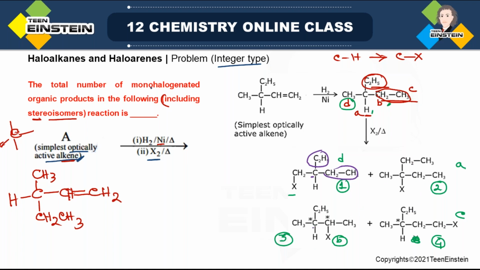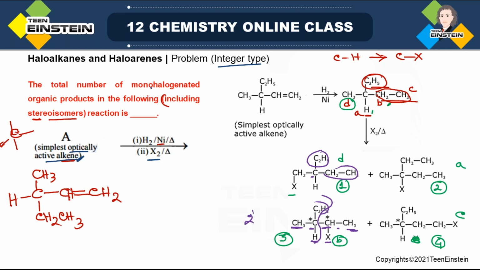But in the third molecule, there are actually two chiral centers. Because with the first carbon, there is an ethyl group, a methyl group, hydrogen, and on the right hand side a CHX, CH3 group. So all the four groups are different. And also if you consider the second star mark carbon, with this carbon, there is methyl, this large group, X and H. So two chiral centers.